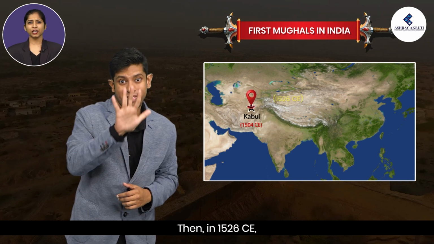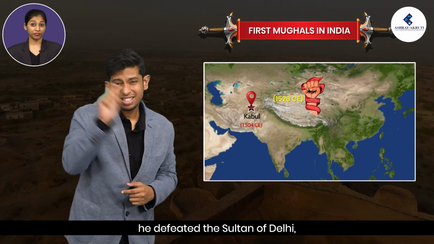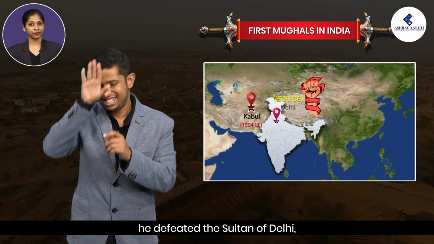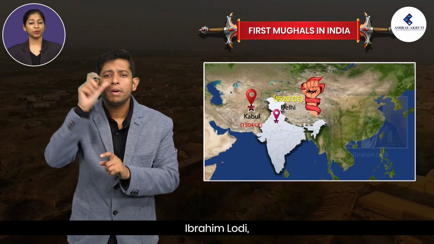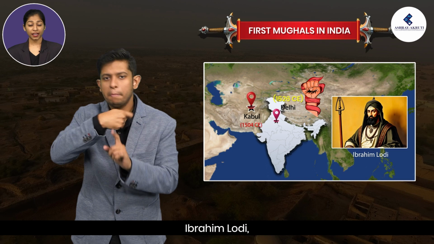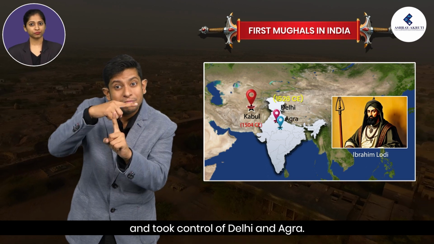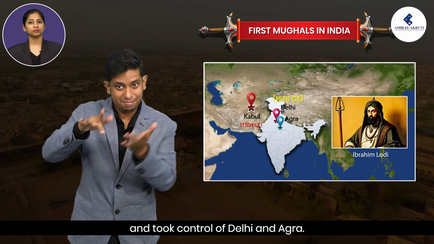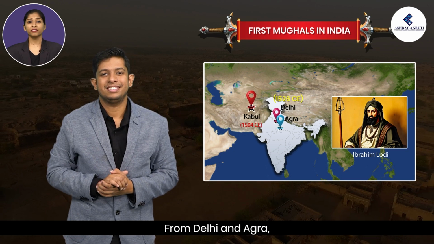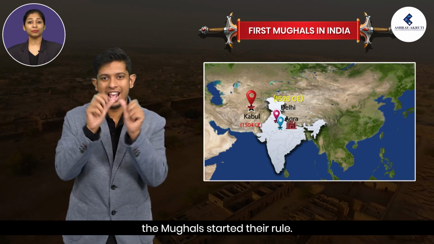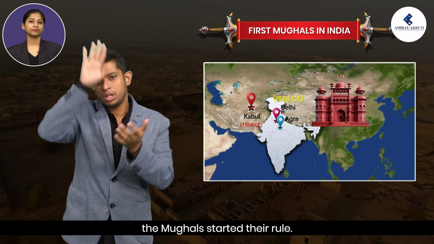Then, in 1526 CE, he defeated the Sultan of Delhi, Ibrahim Lodi, and took control of Delhi and Agra. From Delhi and Agra, the Mughals started their rule.